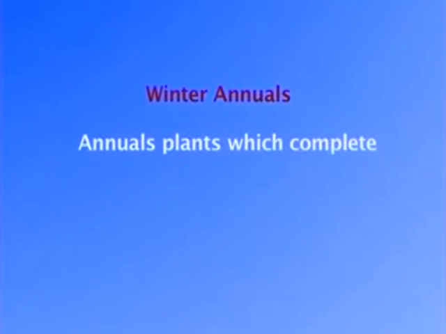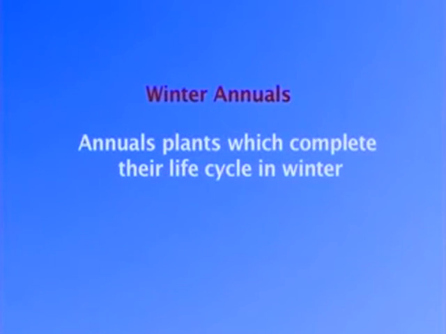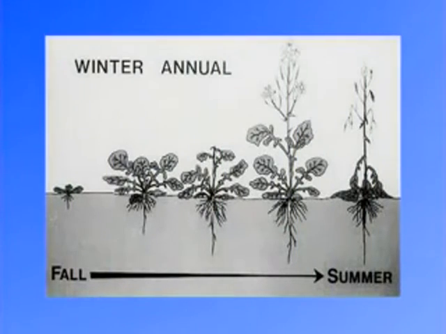The winter annuals. The annuals which grow in winter season are called winter annuals. These annuals start their life cycle in autumn, that is, they germinate from seeds in autumn, grow in winter and then bloom and ultimately set seeds in the following spring. With the completion of seed formation, the plants die and thus complete the life cycle. Their growing season is from autumn to summer through winter only, thus named as winter annuals or cold season annuals.